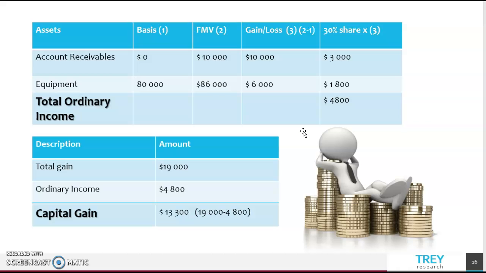Here is the example. Accounts receivable equals $10,000, and this is a gain, which is defined by subtracting basis from fair market value. Then we have to multiply it by 30% of the interest share. Equipment gain equals $6,000, then multiplied also by 30%. Total ordinary income equals $48,000. Then we can calculate capital gain, which is calculated by subtracting ordinary income from total gain.